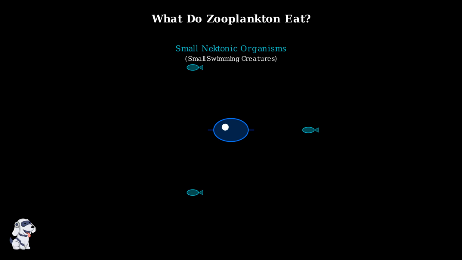Occasionally, larger zooplankton may even capture and eat small nectonic organisms, creatures that can swim actively through the water. This includes tiny fish larvae, small crustaceans, and other swimming organisms that venture too close.